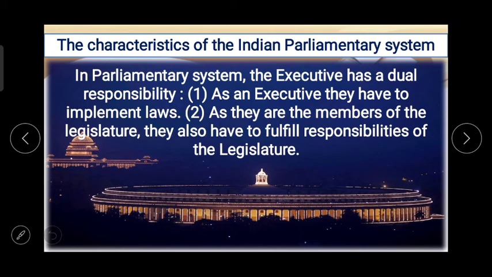As an executive they have to implement laws, and second one, as they are the members of the legislature, they also have to fulfill responsibilities of the legislature. Two things, one, as an executive they have to implement laws को implement करना है, and the second thing, as they are the members of the legislature, they also have to fulfill responsibilities of the legislature. So all these are the characteristics of the Indian parliamentary system of government in India.